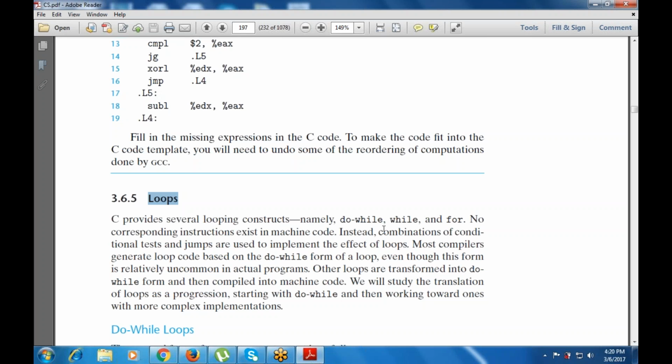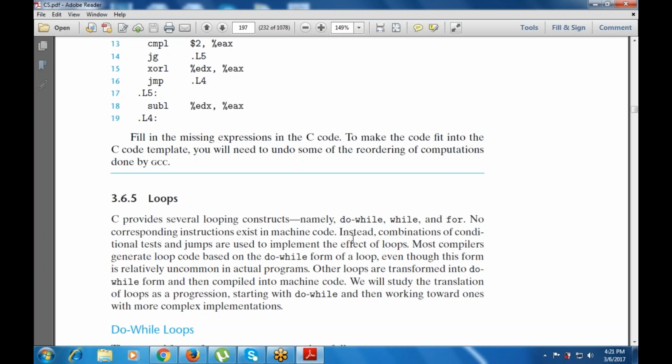Now you tell me the difference. The first point is that while is the entry control loop, and do while is the exit control loop. The second main difference is that while does not execute even once if the condition is not true, but do while executes at least once although the condition is not correct. So this is the main difference between the do while and the while.